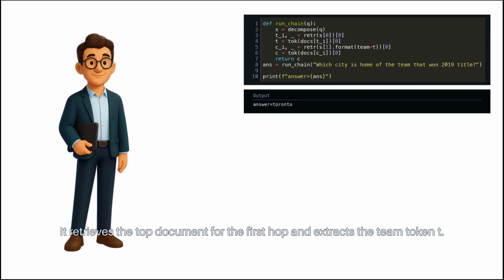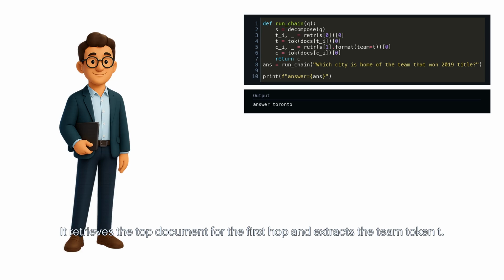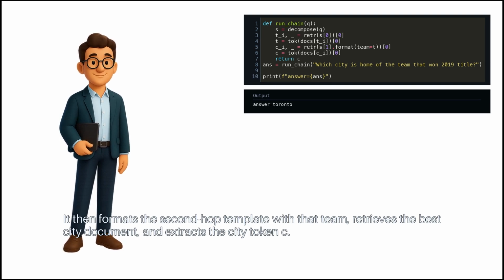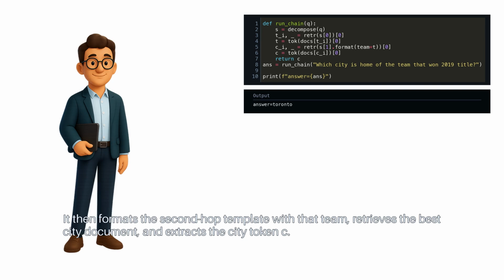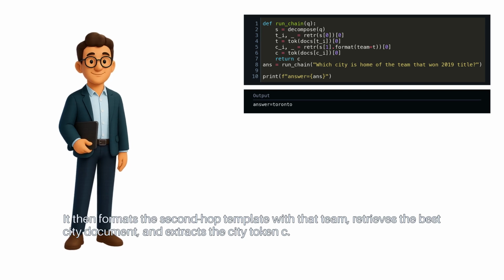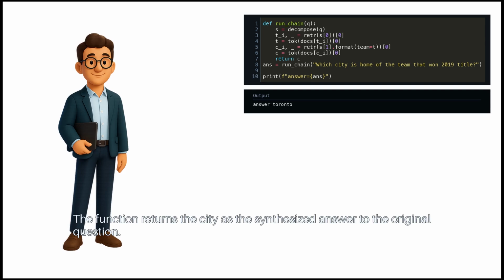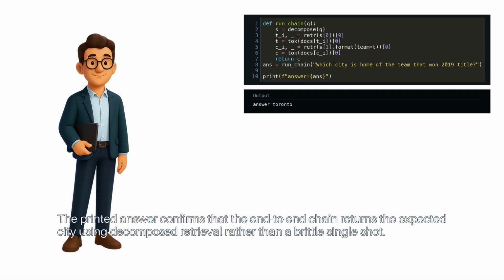It retrieves the top document for the first hop and extracts the team token T. It then formats the second hop template with that team, retrieves the best city document, and extracts the city token C. The function returns the city as the synthesized answer to the original question. The printed answer confirms that the end-to-end chain returns the expected city using decomposed retrieval rather than a brittle single shot.